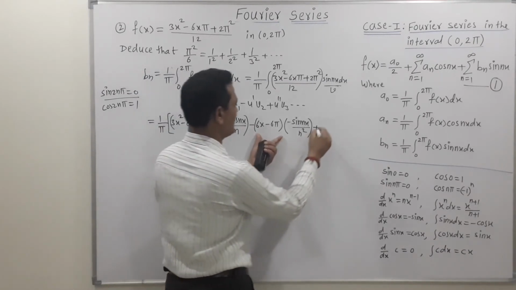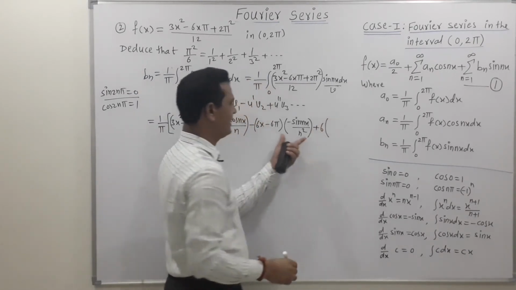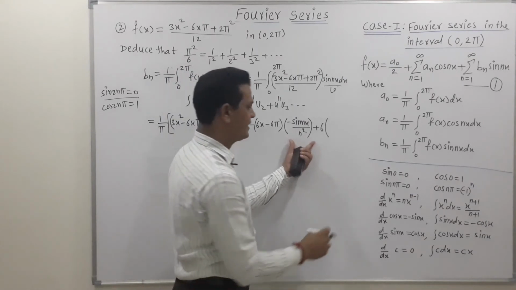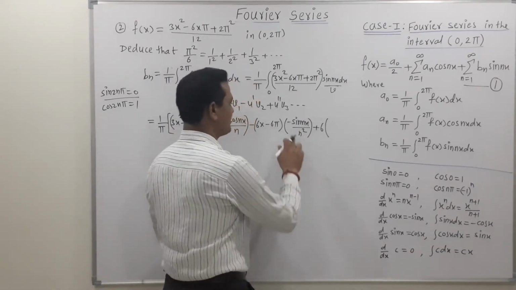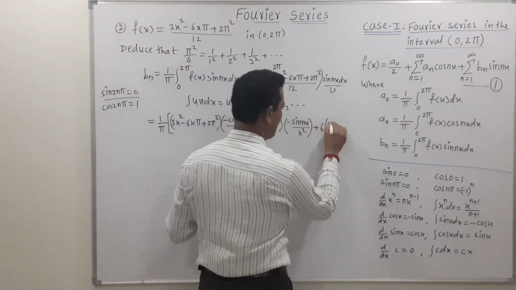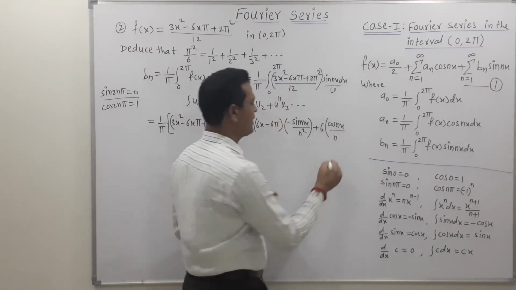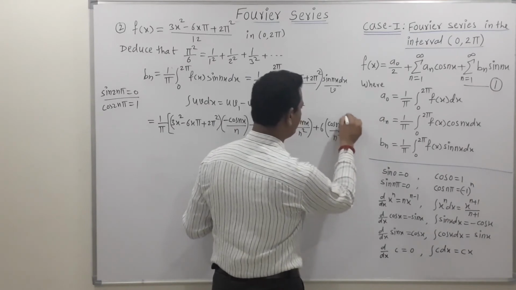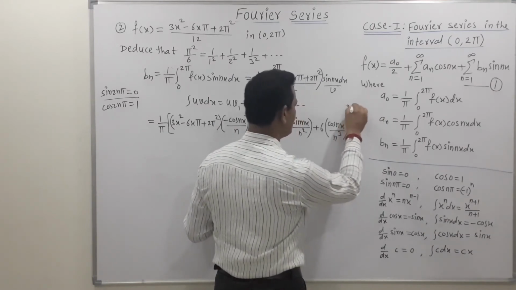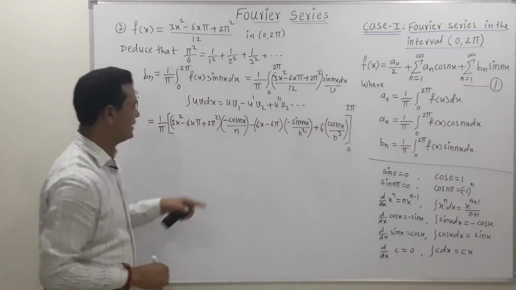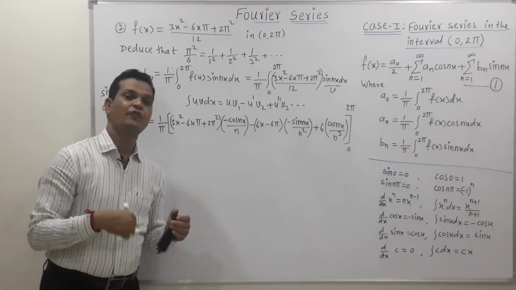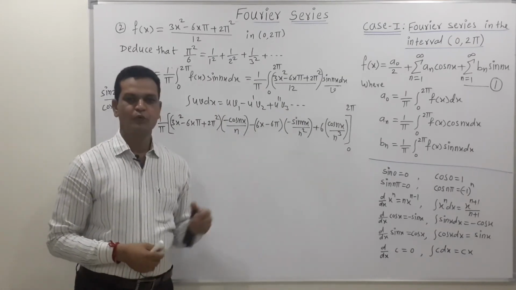So the derivative of this term is 6. Then again integration of the sine term, which is minus cos, so this minus minus becomes plus, we get cos(nx)/(n·n²), which is n³. Now its limit is 0 to 2π. So in this way we use the general rule for integration by parts and we come to this step.